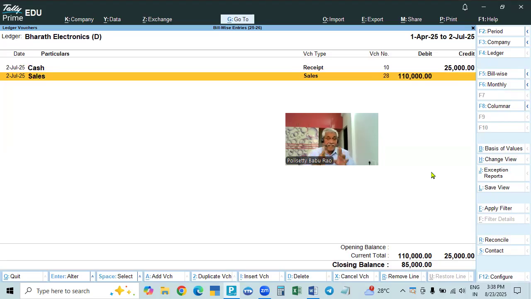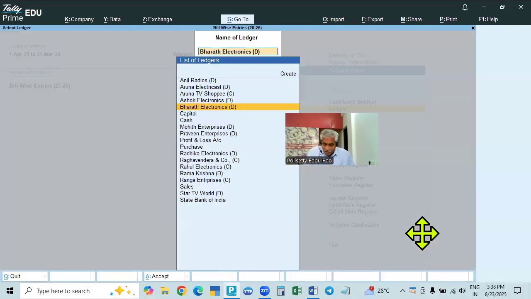In the bill, this adjustment is shown internally. It is not shown on the face of the bill. Total bill amount will be there. In the account, advance is already entered. So the balance will be shown. That net amount will be shown as the closing balance. So next time when you are paying, only 85,000 rupees will be shown. Against this bill, which is 1,10,000, only 85,000 will be shown.